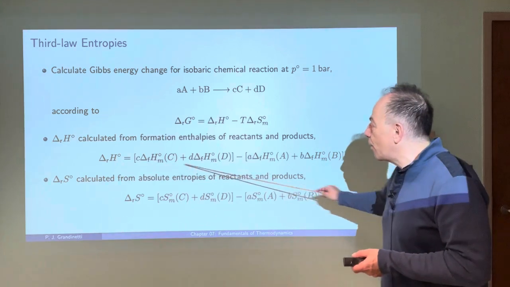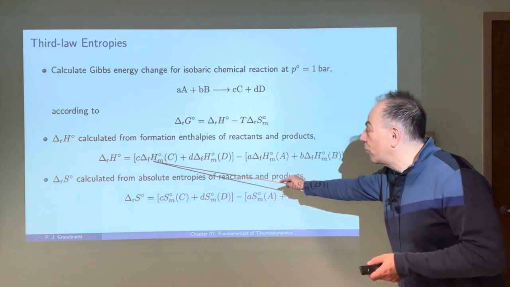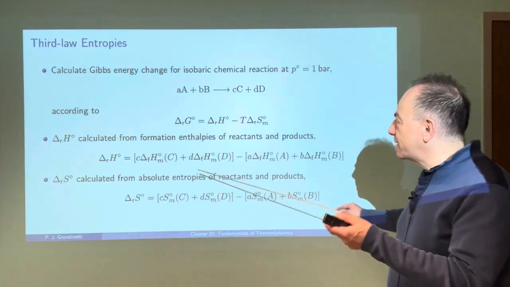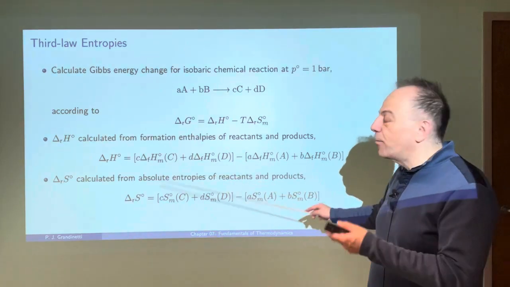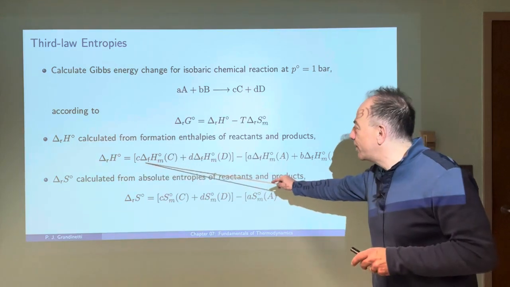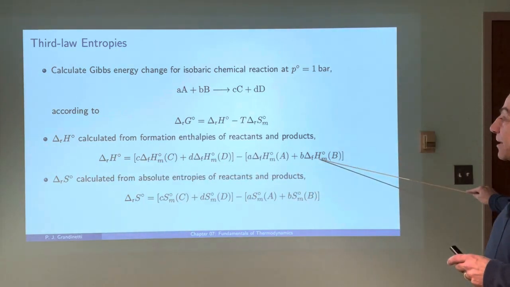Now I'm just doing products minus reactants, including the formation of all the substances. Remember that the substances that are in their elemental form will have a delta H of formation of 0. So just remember that from freshman chemistry probably. So this would give us our delta H of formation.